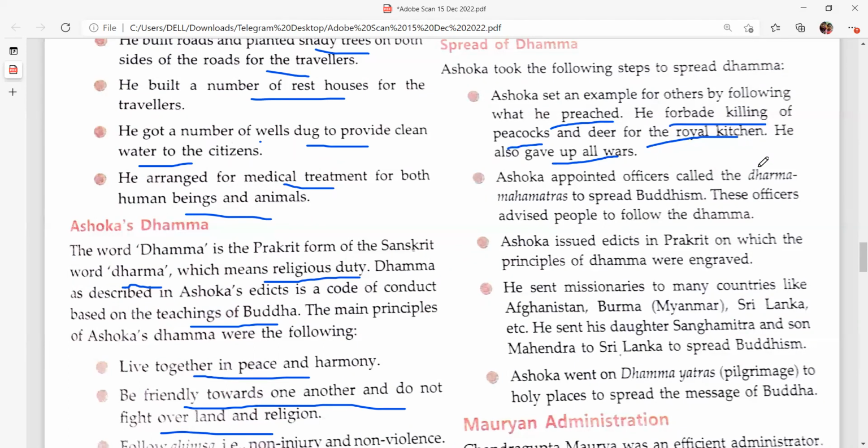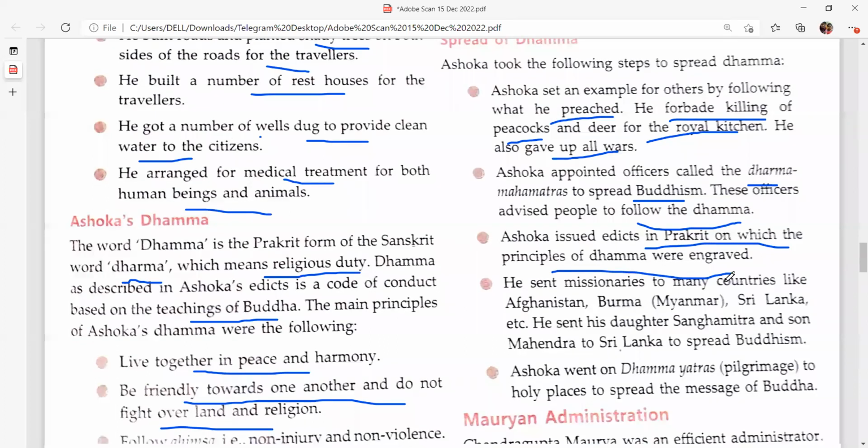In short, Ashoka appointed Dharma Mahamatras to spread Buddhism, and these officers advised people to follow the Dharma. The people were advised to follow the Buddha's principles. That was the code of conduct to live a life. Ashoka issued edicts in Prakrit on which the principles of Dhamma were engraved.